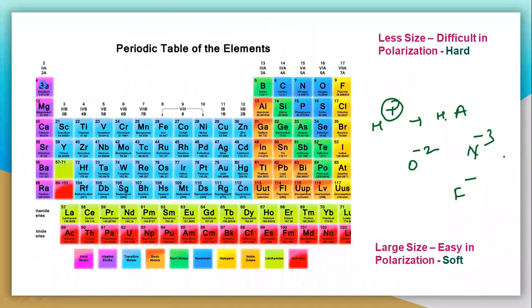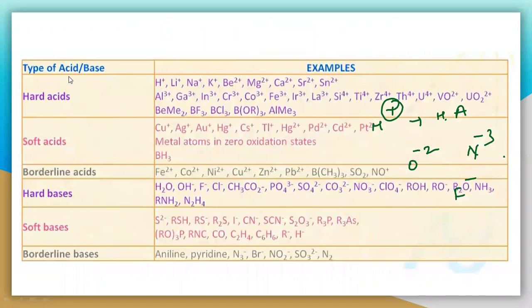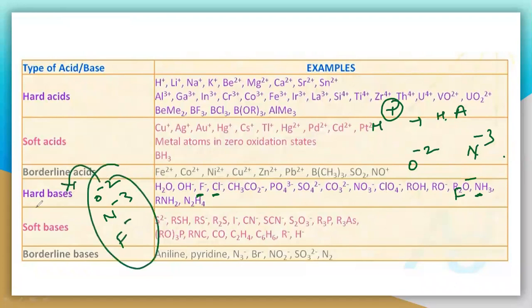The oxygen is a hard base, and even nitrogen is a hard base, and the other one, fluorine F minus. These three are the hard bases.